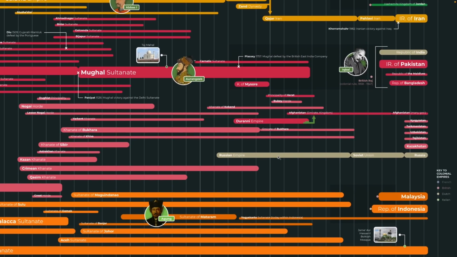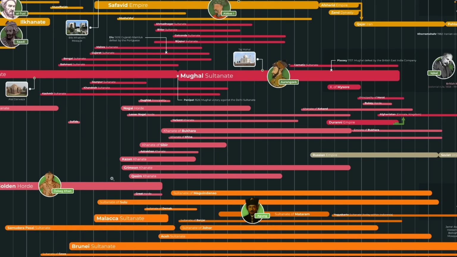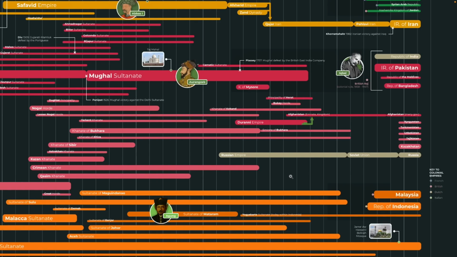The Russian Empire is the only colonial empire that's actually on this chart, and the reason the Russian Empire is on this chart is because they controlled Central Asia, but also a large part of some of the eastern territories of Russia had a lot of Muslims. For example, the former regions of the Khanate of Kazan, Crimea, etc. And so they had a Muslim population in a way that I don't think can be said of the British or the Portuguese.